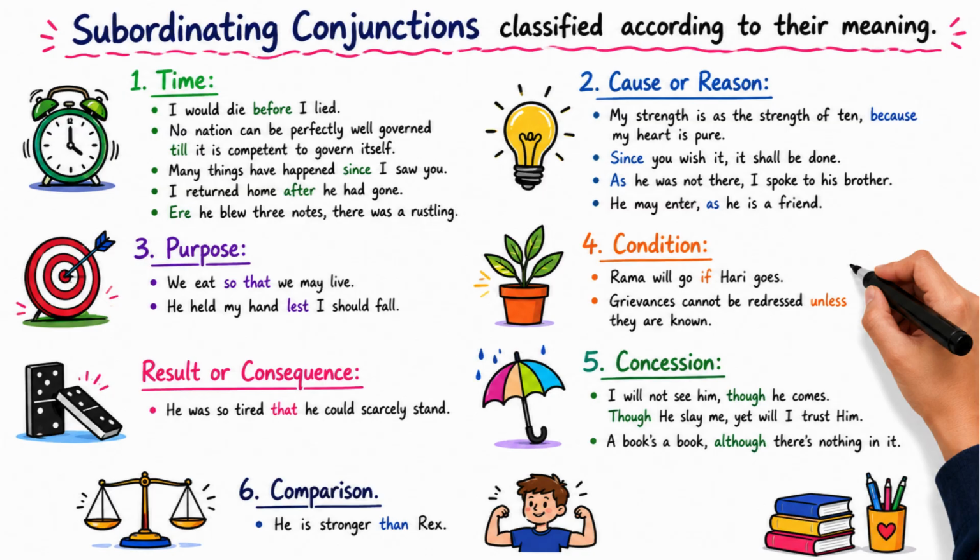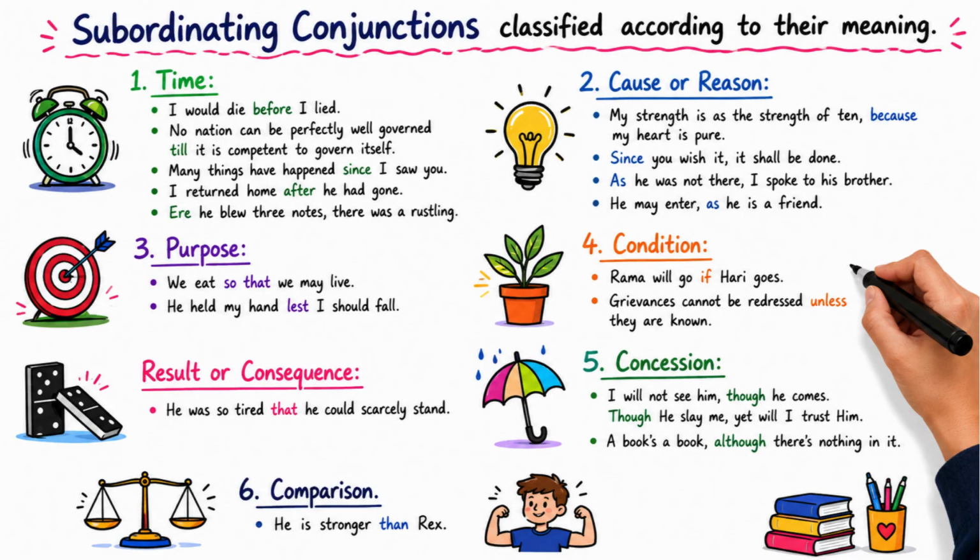Subordinating conjunctions may be classified according to their meaning as follows. Time: I would die before I lied. No nation can be perfectly well governed till it is competent to govern itself. Many things have happened since I saw you. I returned home after he had gone. Ere he blew three notes, there was a rustling.